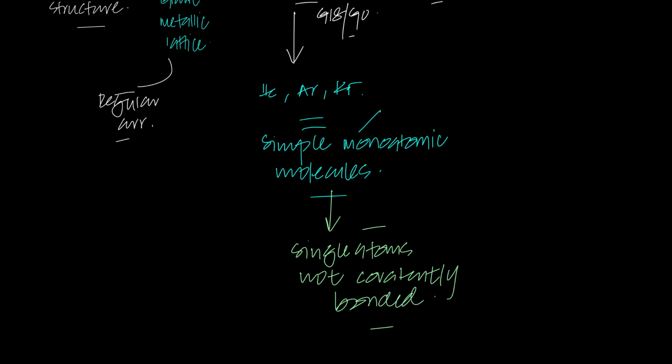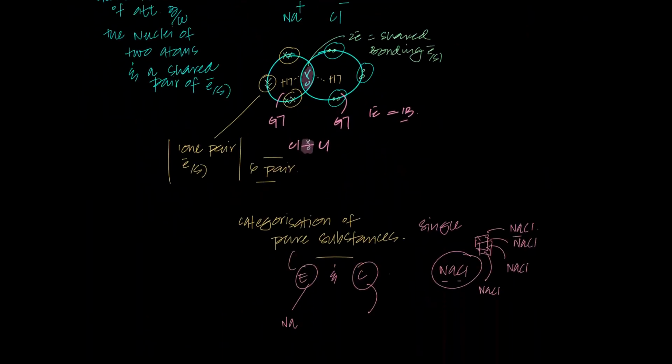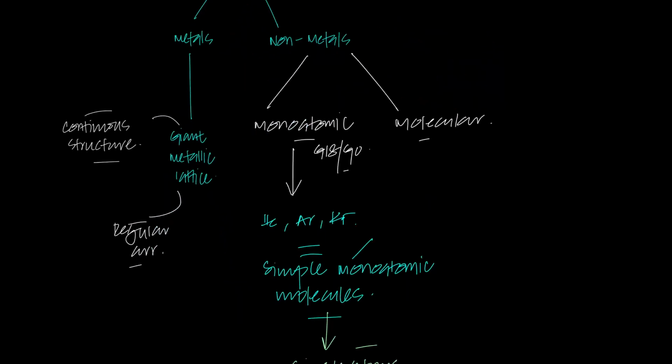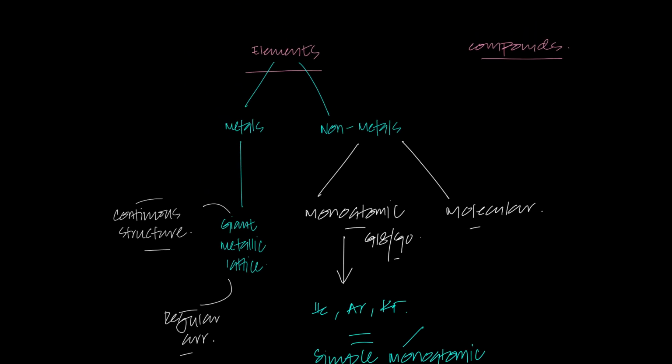Non-metals, they don't undergo bonding. In A levels even, non-metals don't undergo bonding. Why would non-metals not undergo bonding? Non-metals, I'm saying noble gases. Why would the monoatomic molecules, which are noble gases, why would they not undergo chemical bonding? Think about it. Why?